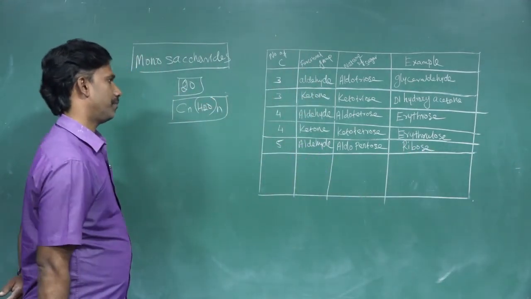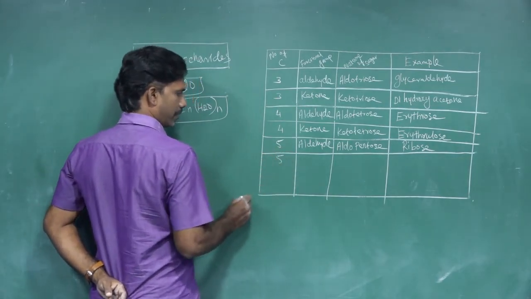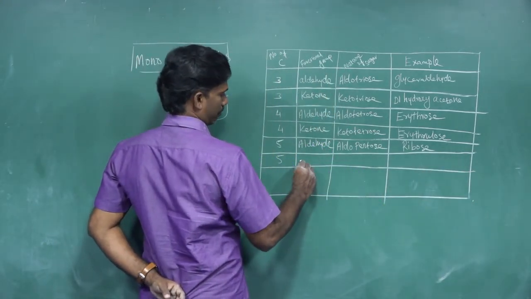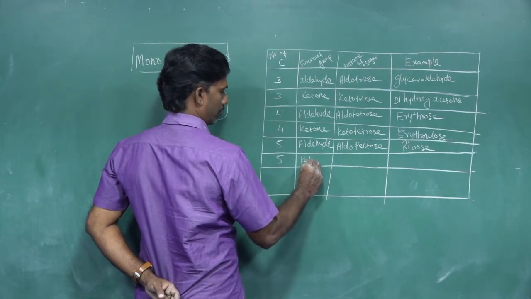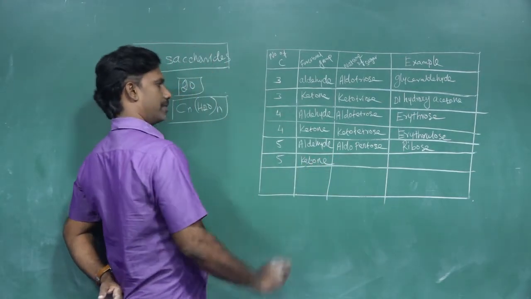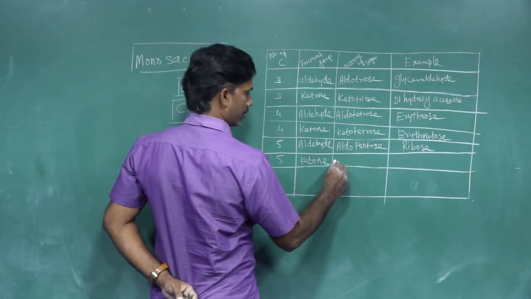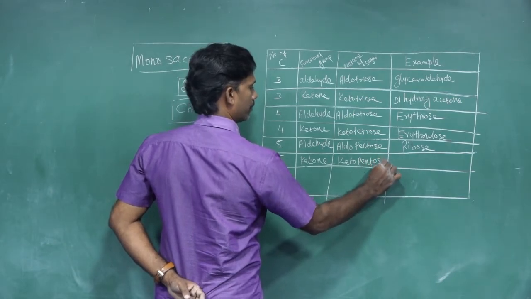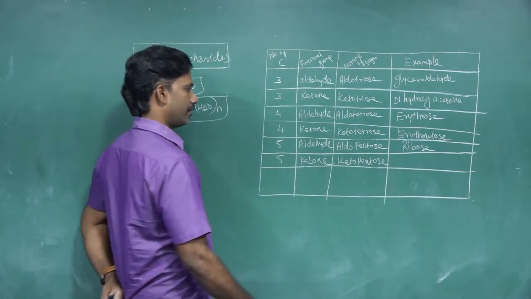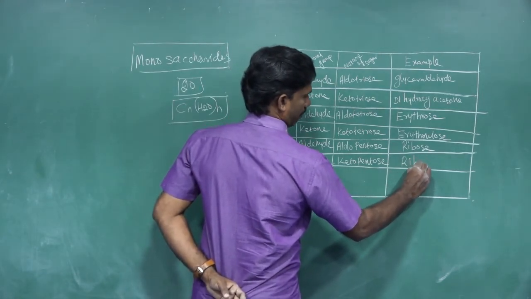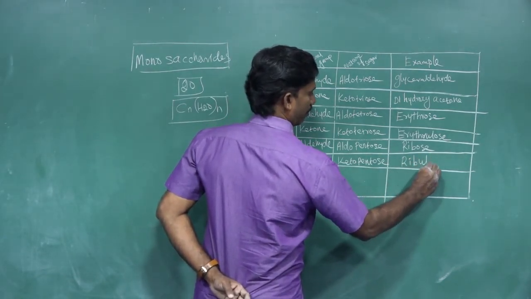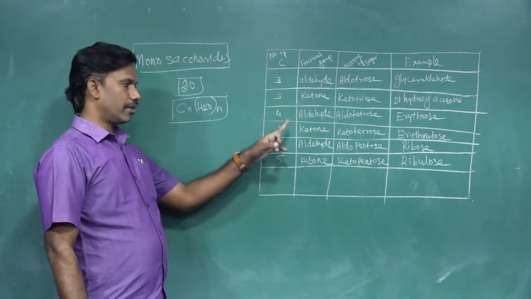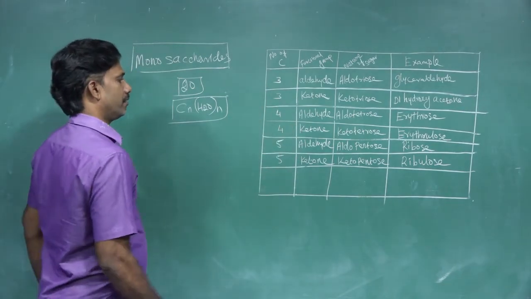If it contains five carbons but the functional group is different, if the functional group is ketone, then five carbons with ketone is ketopentose. For example, ribulose. This is a five carbon sugar.